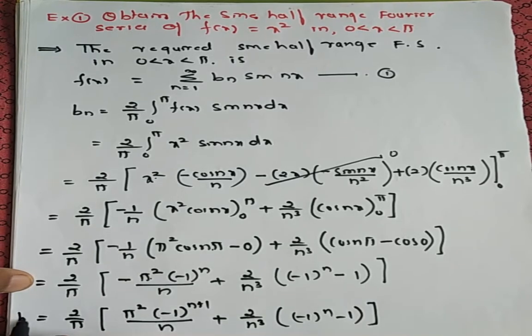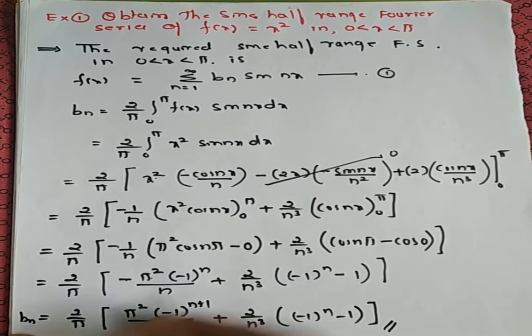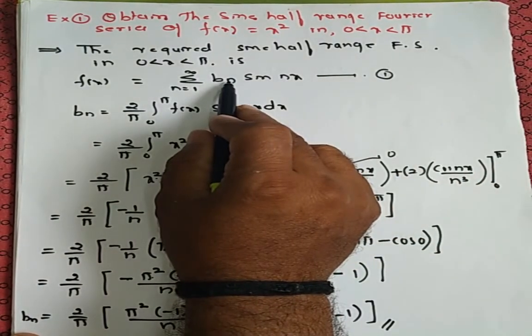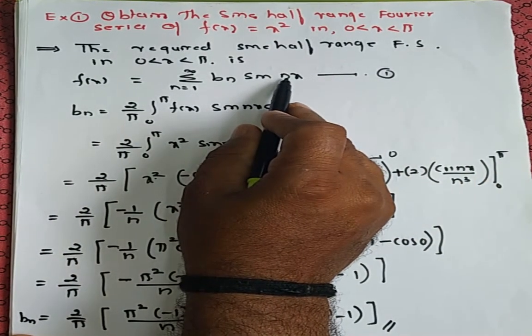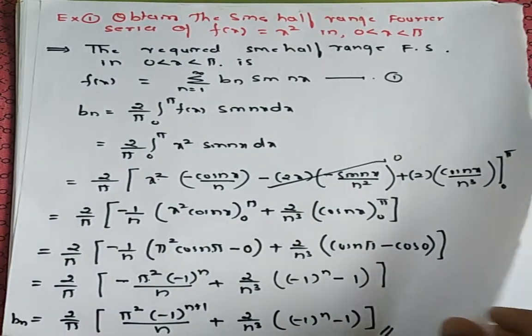So this is what bn. So bn you have calculated. Now substitute this bn in this required sine half range Fourier series. Substitute here, you will get the sine half range Fourier series.